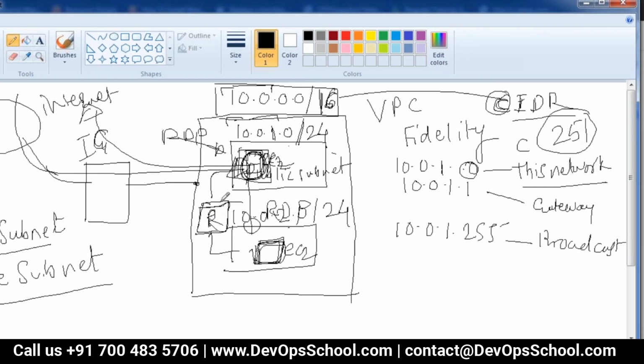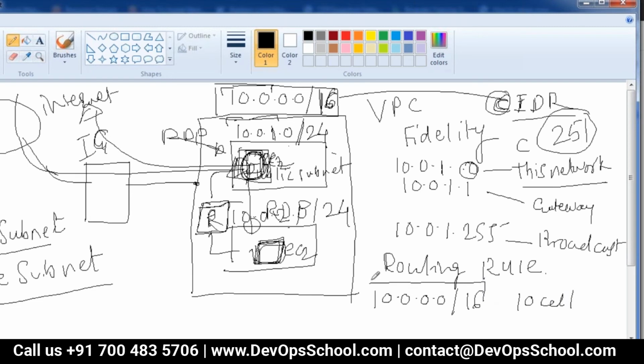Now, how do you make a particular subnet a public or a private subnet? There is something called routing rules. When I say a rule, I will write some sample rules here. First rule, I will write 10.0.0.0/16, and I will say local traffic. That means this is my complete VPC range.